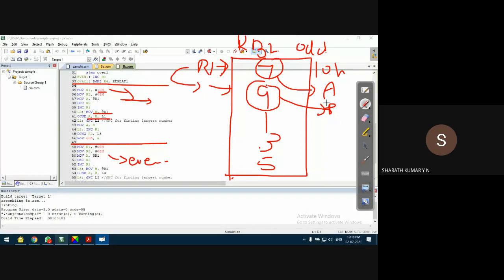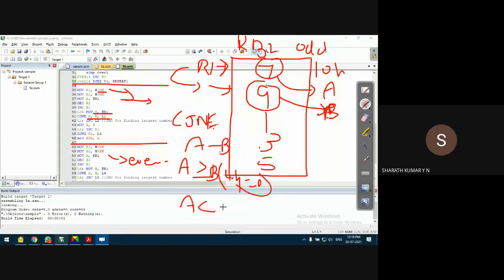For comparison purposes, I use the instruction CJNE, compare jump if not equal. This we have discussed, guys, in the last class also. It will perform A minus B. If A is greater than or equal to B, then the carry bit will be set to 0. If A is less than B, then the carry bit will be set to 1.